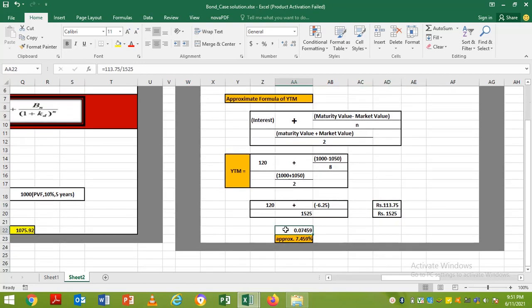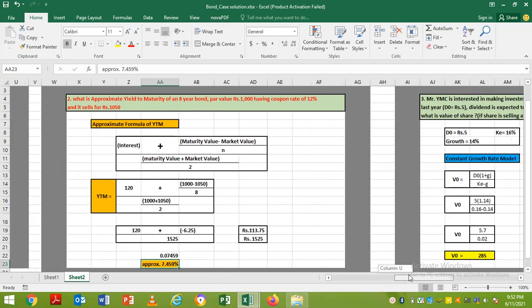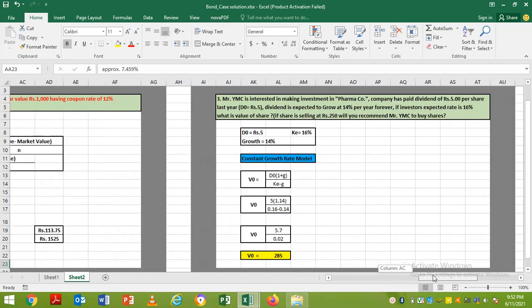So the approximate YTM, if Mr. YMC purchases the bond and holds it till maturity, will be 7.45%. This is the approximation of YTM. So we have solved two questions of Mr. YMC. Now we go to the third question of Mr. YMC.